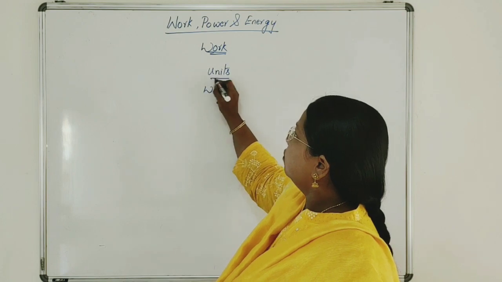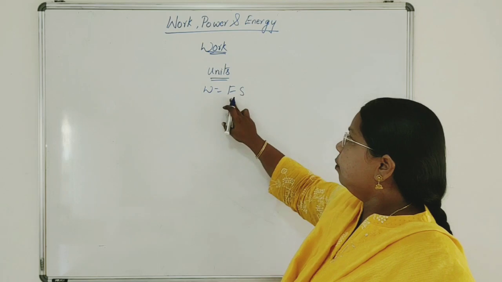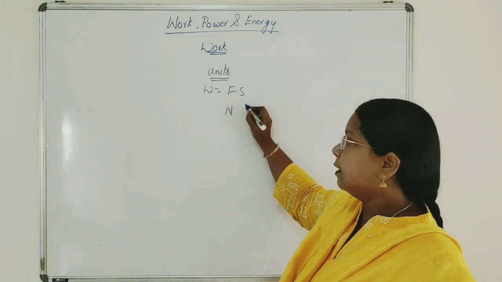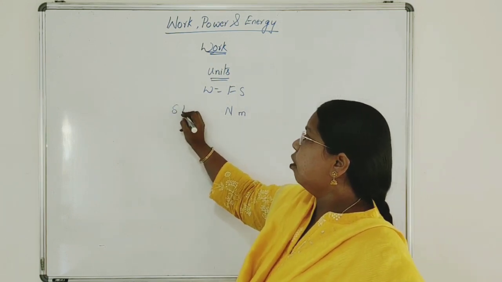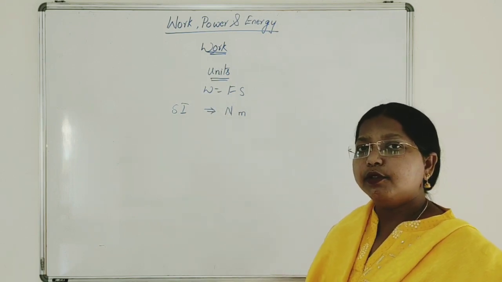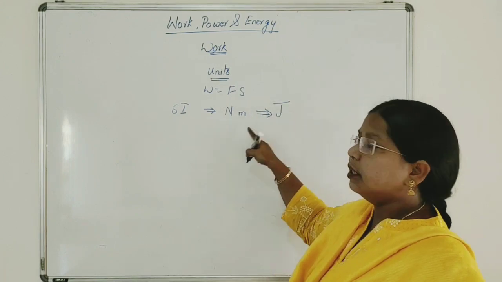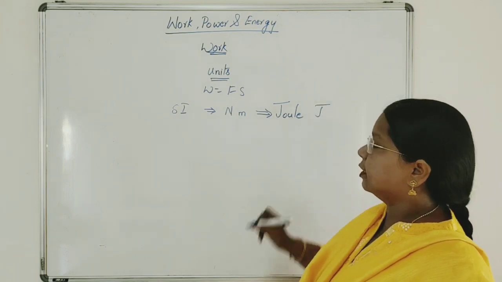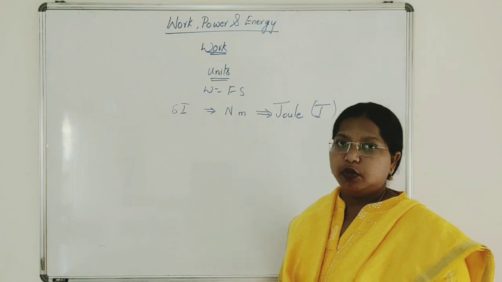W is equal to Fs cos theta. The unit of force is Newton and displacement is meter. So the SI unit of work is Newton meter, or we can also call Newton meter a joule. 1 Newton meter is nothing but 1 joule, denoted by capital J.